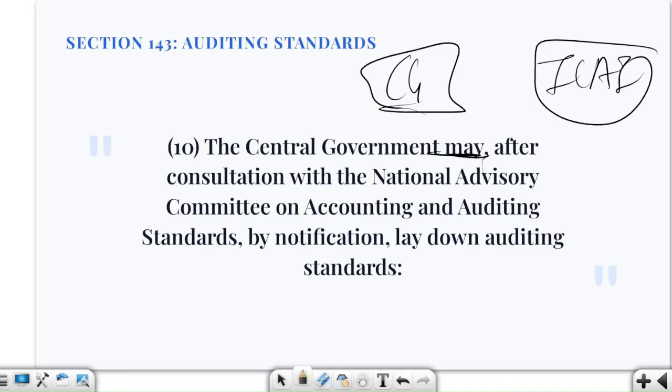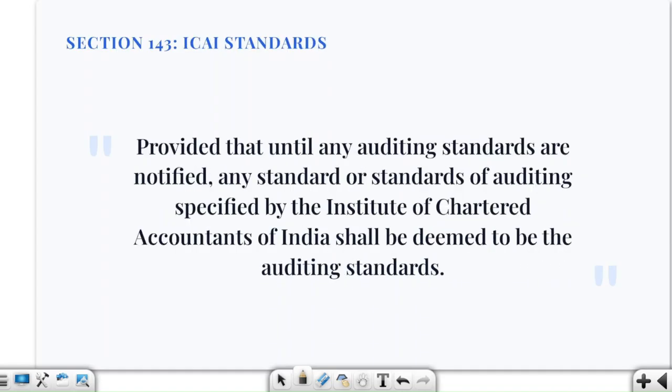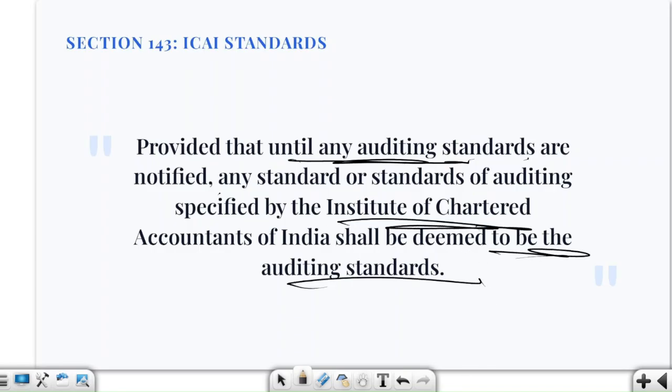Understood? So here we are saying to consult with whom? National Advisory Committee, NAC, on accounting and auditing standards. By notification lay down auditing standards, provided that until any auditing standards are notified, any standards of auditing specified by ICAI shall be deemed to be the auditing standards.